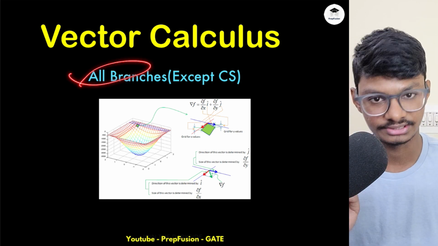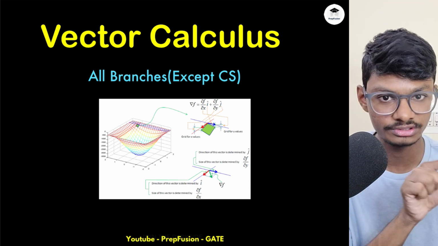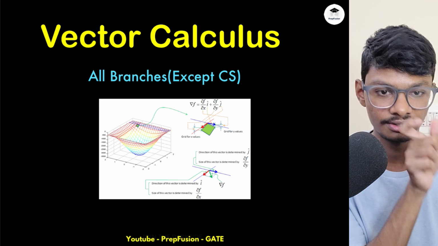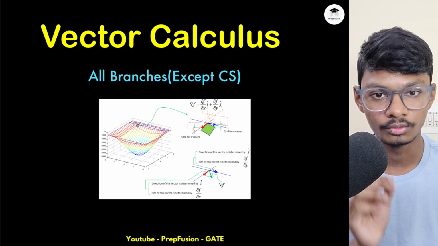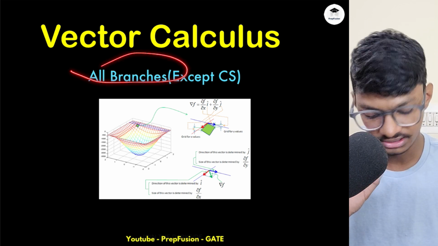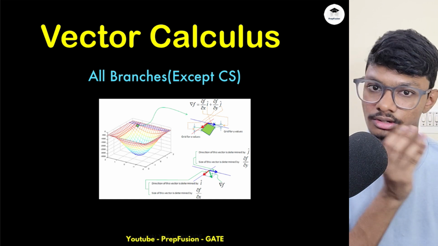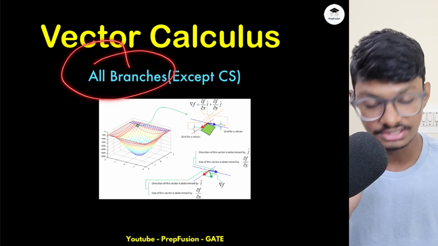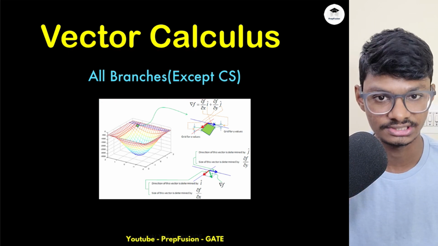And for other branches, right, all branches have to follow wherever it is written curl, divergence in your syllabus. Just go to a syllabus in engineering mathematics and see curl, divergence, all those things are written. Then that means vector calculus is included in your syllabus of your branch. So I think most branches like mechanical, EC, EE, IN, civil, chemical, all these branches have vector calculus except CS, and other branches you have to see your own syllabus. I have seen syllabus for these branches.